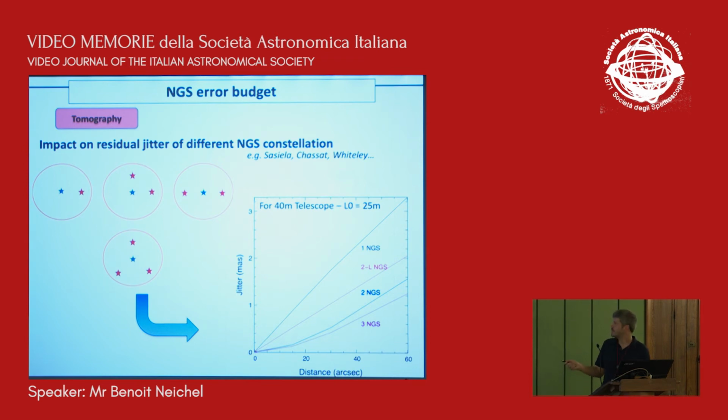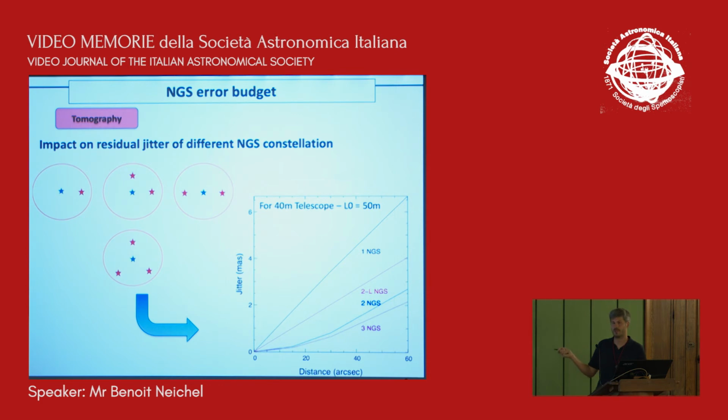This obviously depends on the outer scale. This is for 25 meter, you see it reaches like 3 mas on the top. For 50 meter, it will go up by a factor 2. So the outer scale of the turbulence will be a very important input parameter that we'll need for our simulation. Even though I don't know if it's possible to predict what the outer scale will be, or if we will be able to have a good measurement of the outer scale during the night. But it's definitely a fundamental parameter.